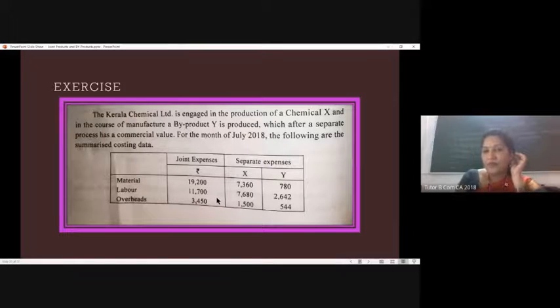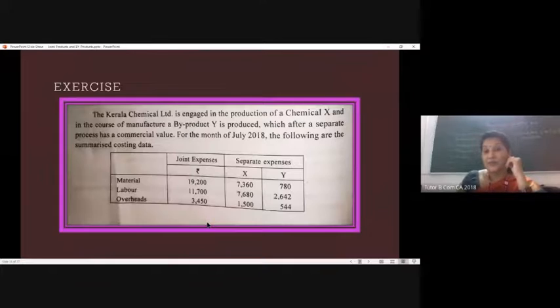So for that purpose, what are we doing? We will put all the joint expenses, which are in the form of material, labor and overhead, here. And then we add the subsequent expenses of chemical X, which is given here as 7,360, 7,680 and 1,500 for material, labor and overhead respectively. We will put it here and then we will get the total expense.